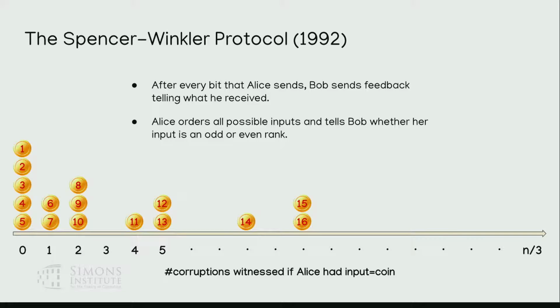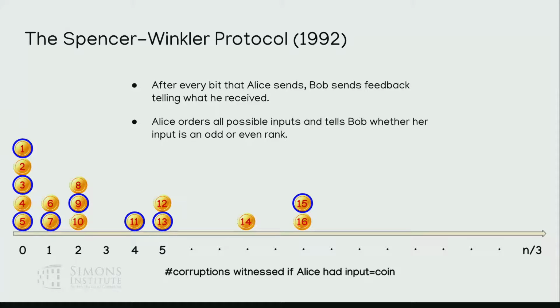Okay, so now how does Alice choose what to send? Well, she's going to order all of the possible inputs according to their position on the number line, and she's going to tell Bob whether her input was an odd or even rank. Okay, so that's either 0 or 1, corresponding to whether the coin that she actually has is one of the odd numbered ones or one of the even numbered ones.